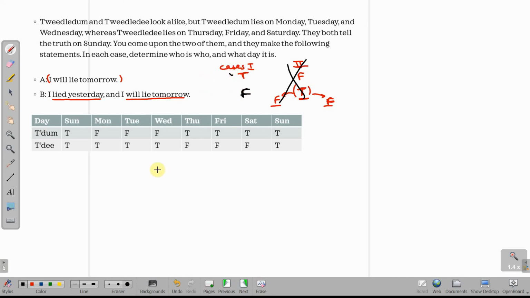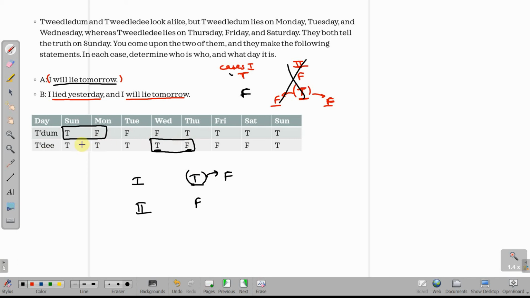Okay, so now I'll just write it over here. Statement 1 is true and statement 2 is false. Okay, now what does statement 1 say? Statement 1 says I will lie tomorrow, and this person is speaking the truth. So what will he do on the next day? He'll speak a false statement. Okay, now how many cases, who could this be? So truth के बाद false कहाँ possible है? If it is Tweedledum, it could be Sunday and a Monday, or if it is Tweedledee, it could be Wednesday को truth and Thursday को false. So it could be this, basically today could be a Wednesday and this person could be a Tweedledee.